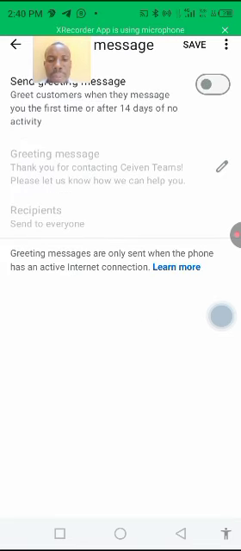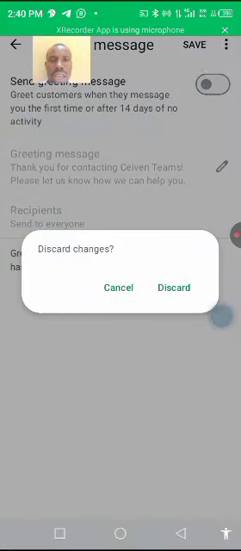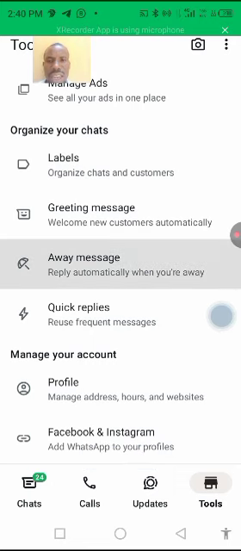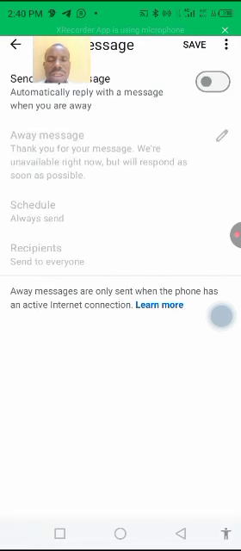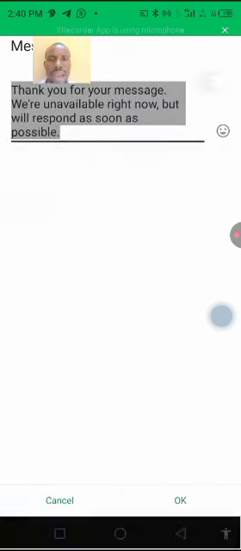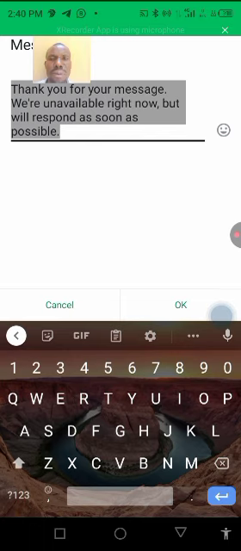The same principle applies to the away message. Okay, let us go to the away message. Let me also show you. If I come over to the next one, it's away messages. I click on it. Let's see what WhatsApp will tell us. As usual, toggle it on, then click on the pencil icon, and it says thank you for your message, we are unavailable right now, but we'll respond as soon as possible. This is rubbish. This is not what you should tell them.